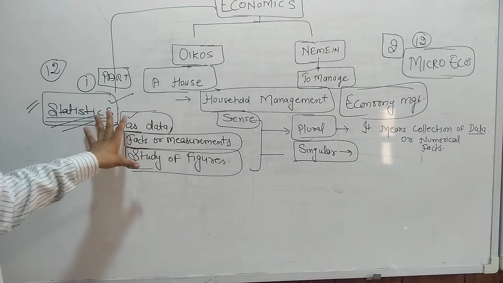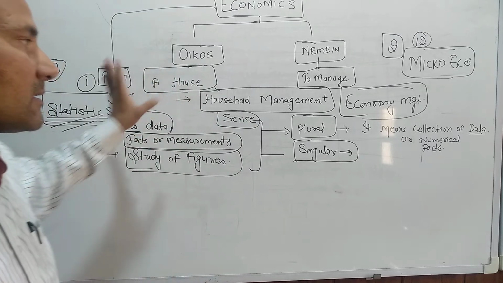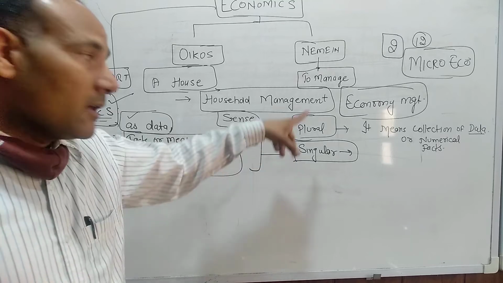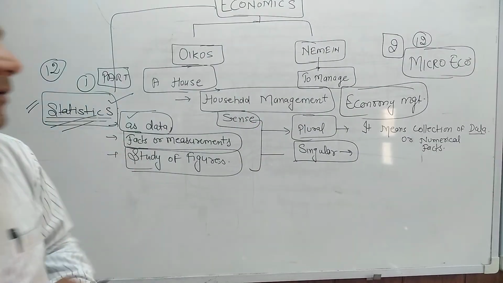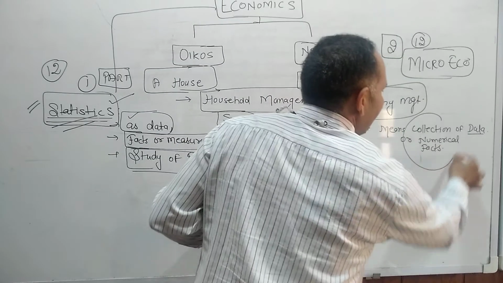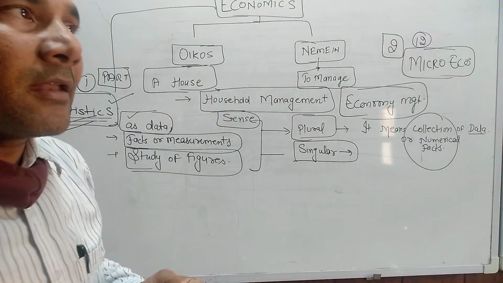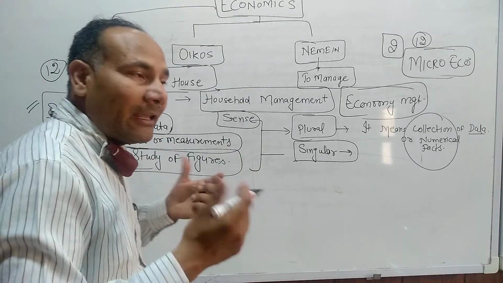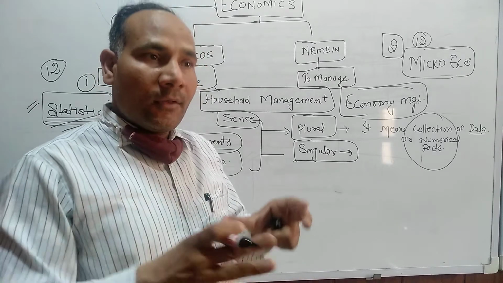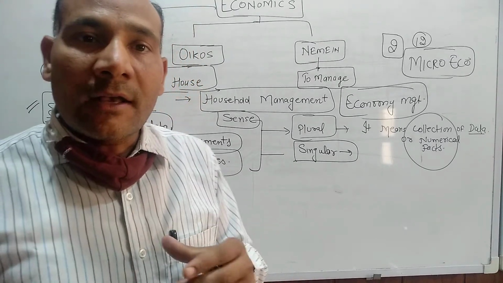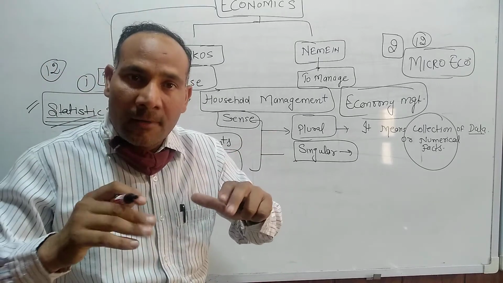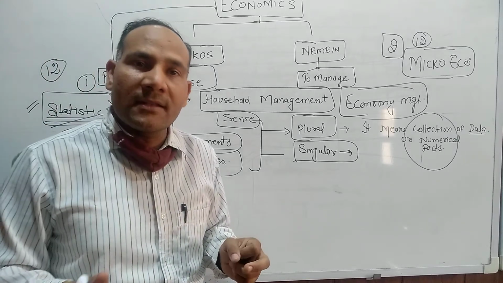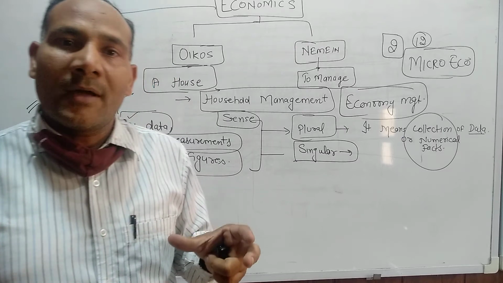Now, in the sense of statistics, it is further divided into the plural sense and the singular sense. In the plural sense, it is just a single word. It means collection of numerical facts. All the numerical facts, if we study in any book, in any area, like regarding population, or regarding a survey, how many people are below the poverty line, how many schools are going to start, how many children are in the school, how many people are in the city. This is totally related to numerical facts.